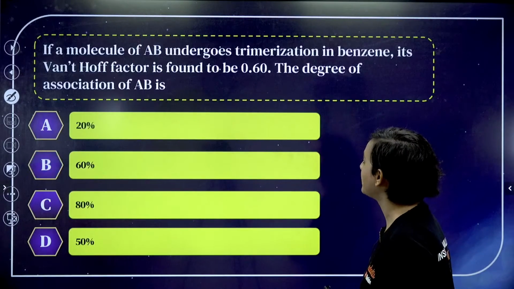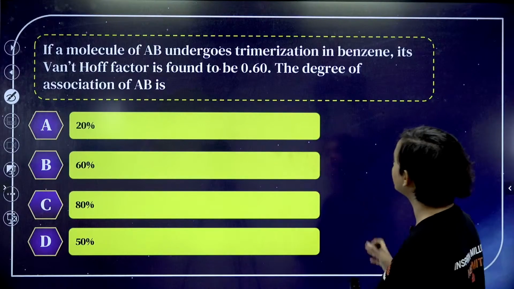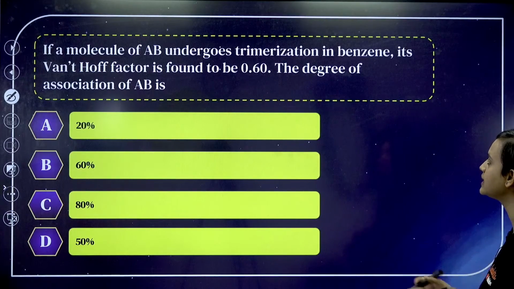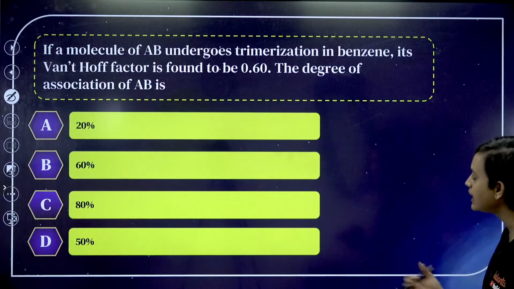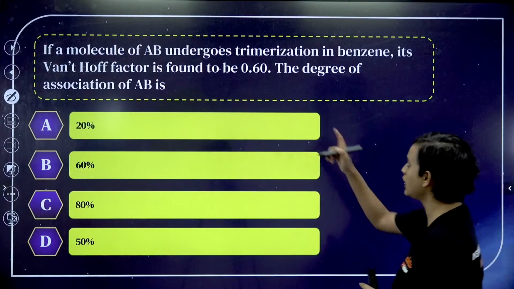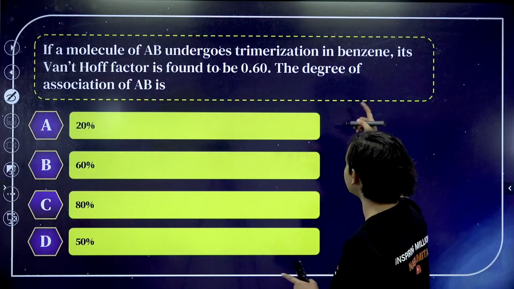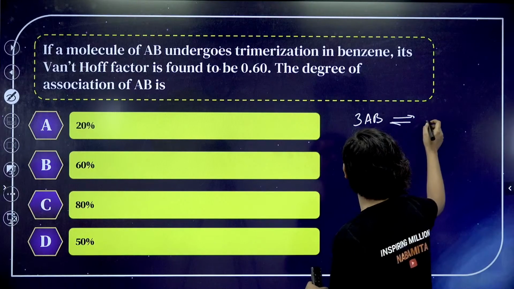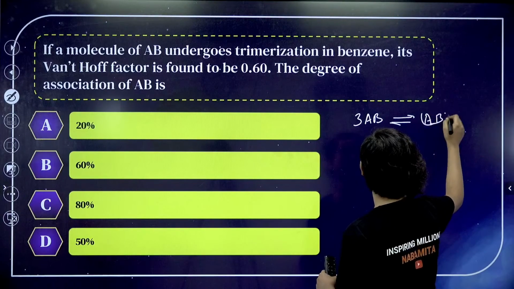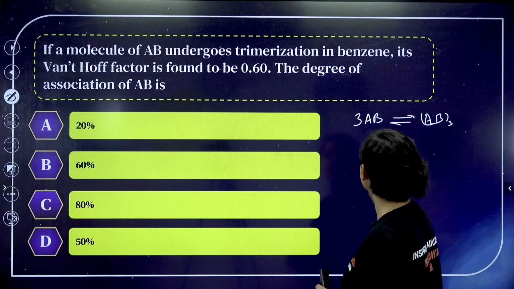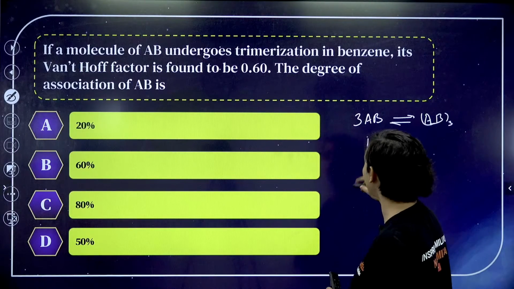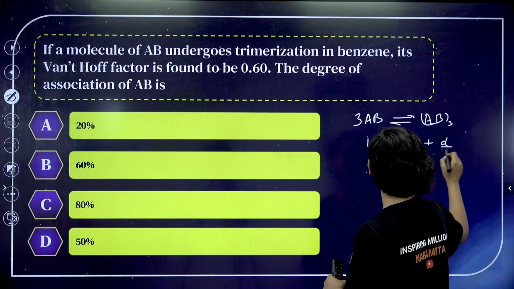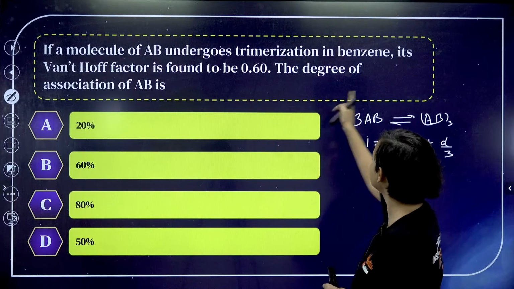If a molecule AB undergoes trimerization in benzene, its Van 't Hoff factor is found to be 0.60. The degree of association of AB is? So AB undergoes trimerization, which means we can write 3AB going to (AB)3. Van 't Hoff factor i will be 1 minus alpha plus alpha by 3, because trimerization.